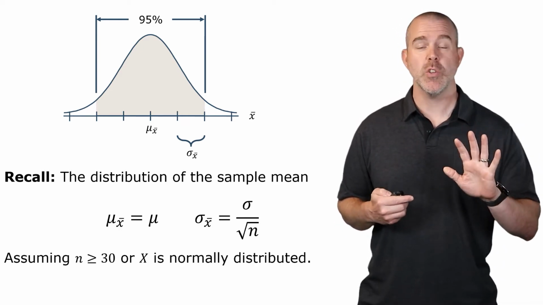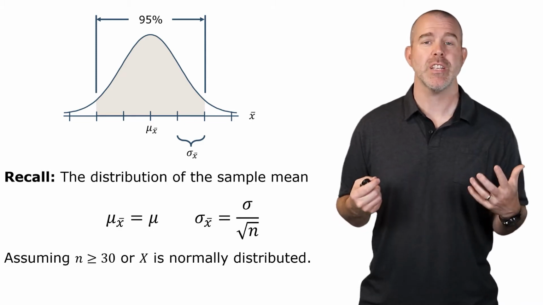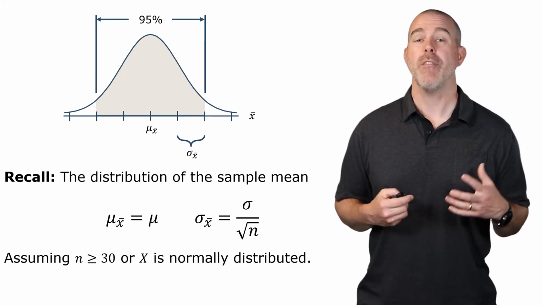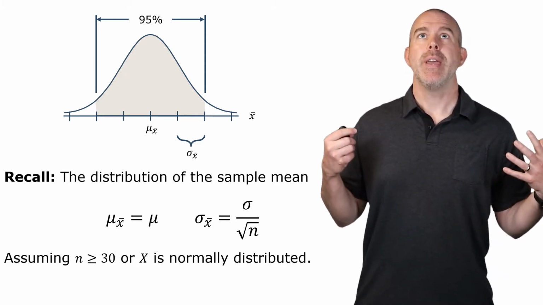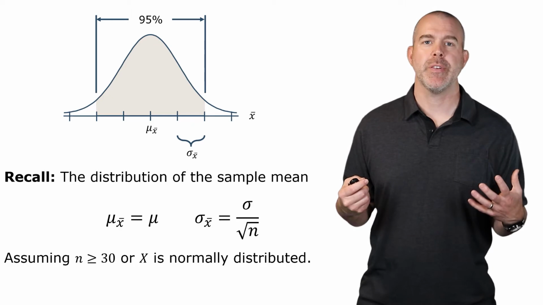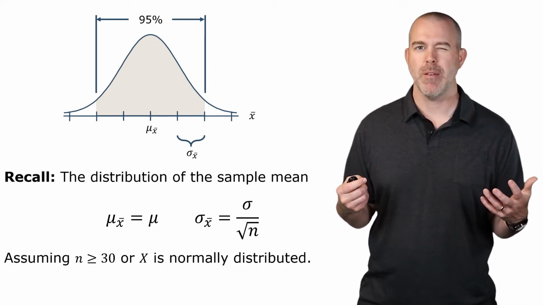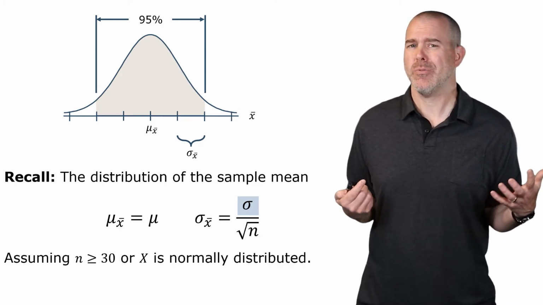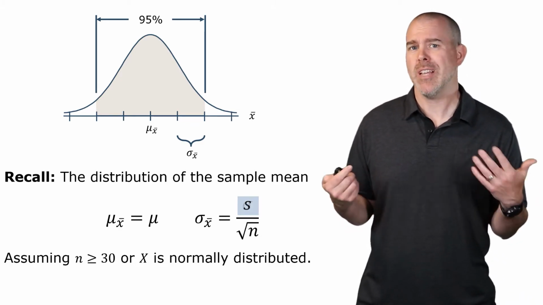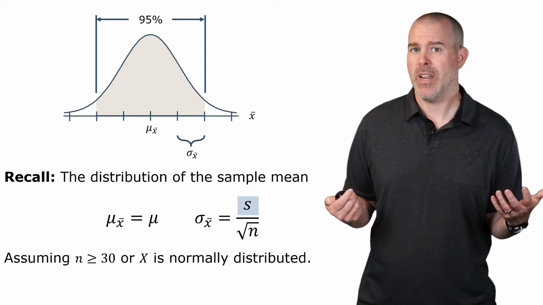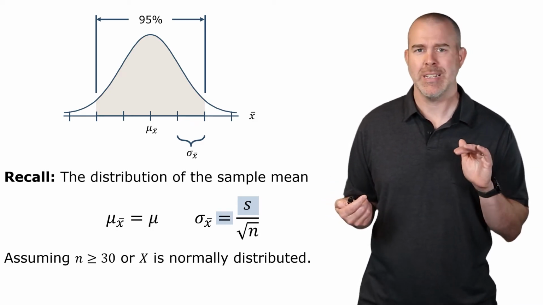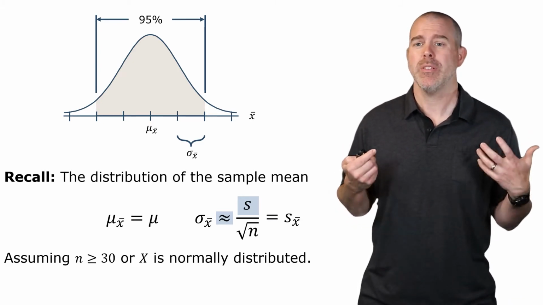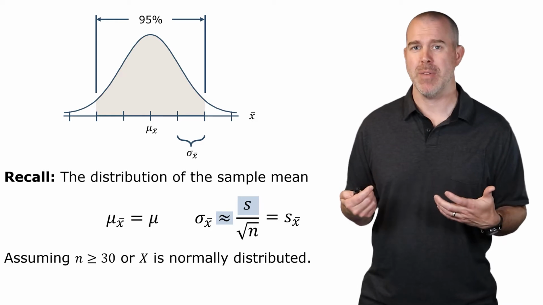Now, this is always assuming that the sample size is pretty large, at least 30, or that the original variable is normally distributed. Now, we have a bit of a problem. We're trying to find a confidence interval for the population mean, so we don't know the population mean. How would we then know the population standard deviation? That's really unlikely. So we're going to have to substitute the sample standard deviation, but then that equal sign is not true. We can put an approximately equal to. This is really the sample standard deviation of the sample means.